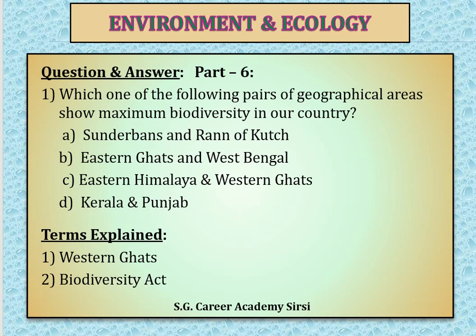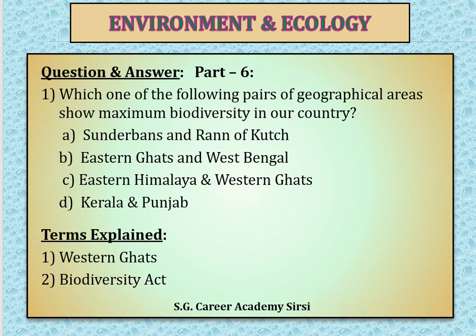We cannot call it exactly 100% evergreen forest in the Western Ghats. There are some patches or areas where deciduous forest is also there, which shed their leaves during the winter. So it is a combination of these two. But as far as biodiversity is concerned, it has the maximum variation and diversity, flora and fauna wise, and also valuable flora in this region.